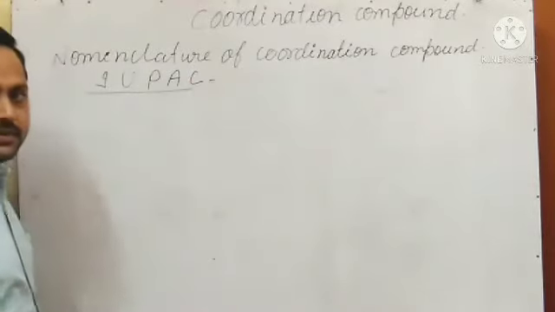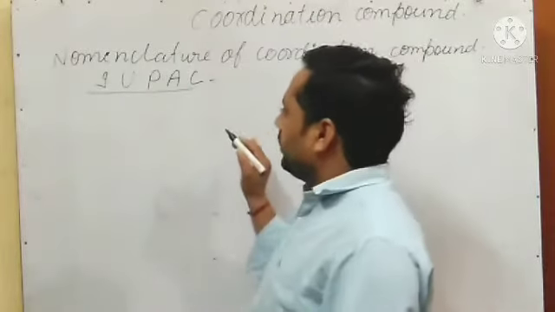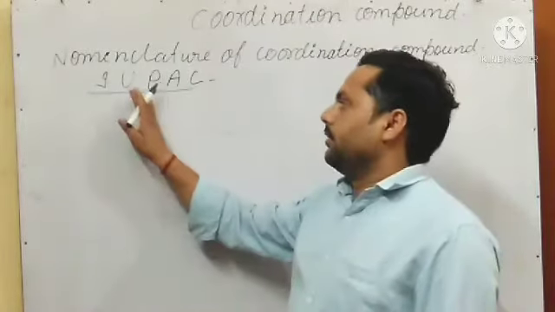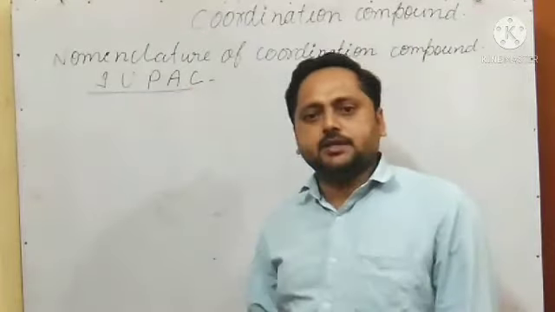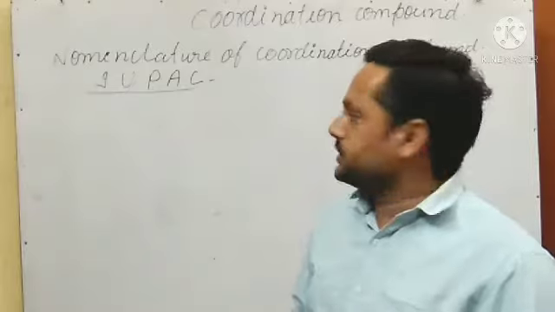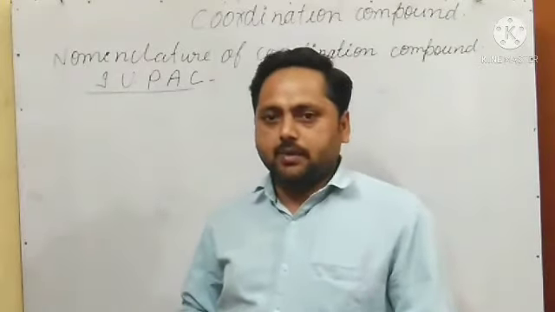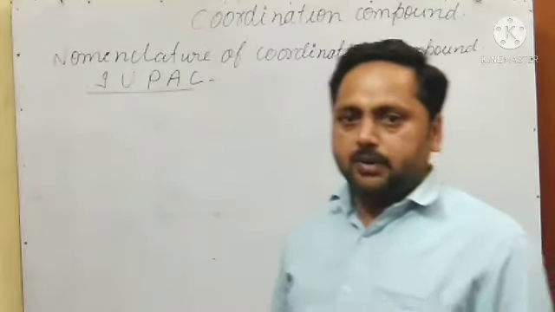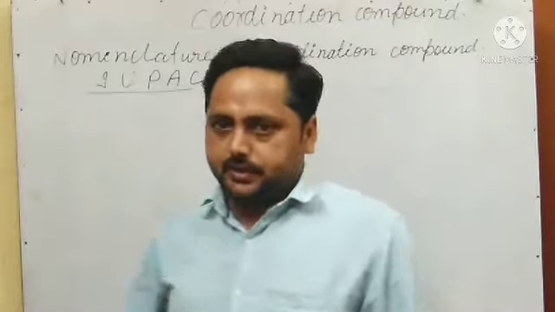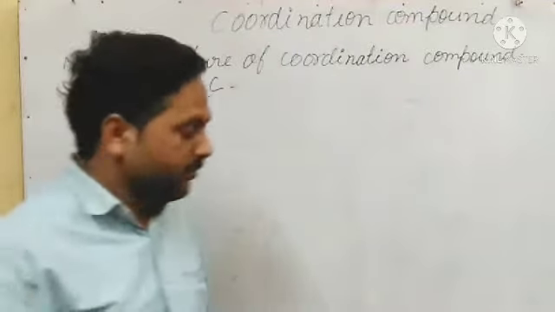What is the full form of this? International Union of Pure and Applied Chemistry. So this system is given. According to this, we will write the name of a coordination compound. So let us see how to write the IUPAC name of a coordination compound.